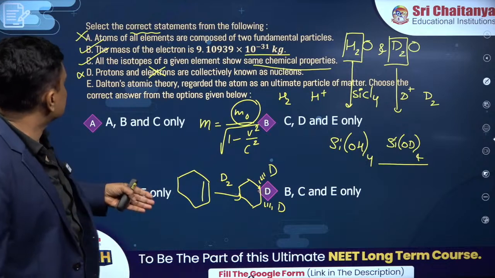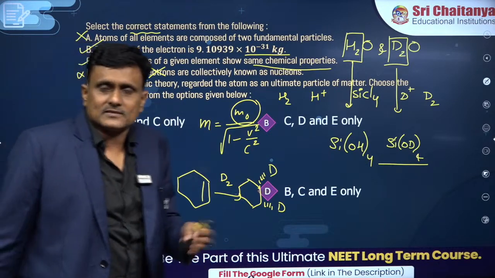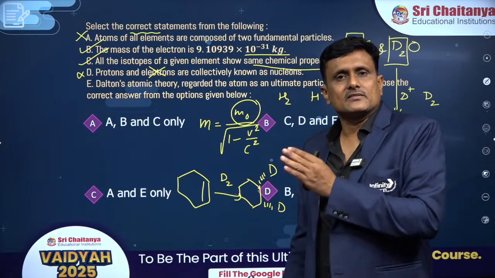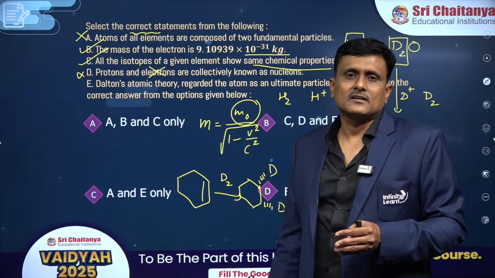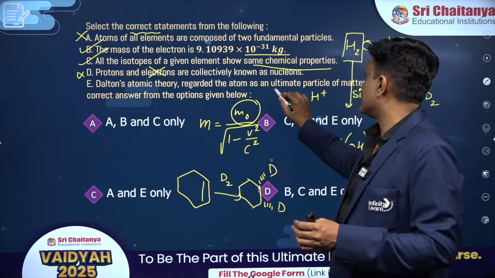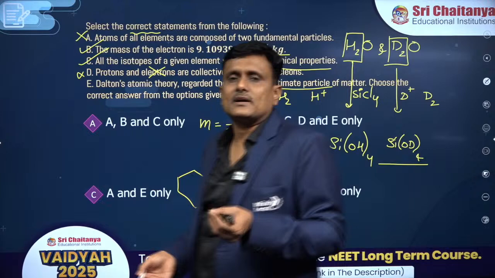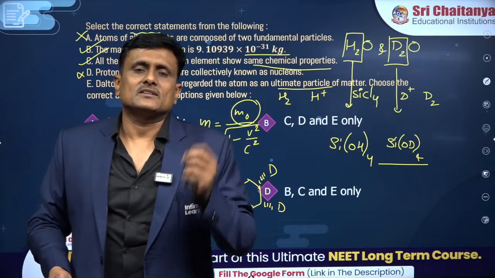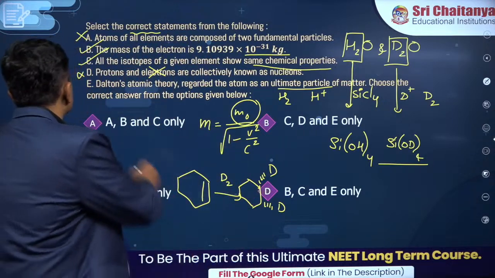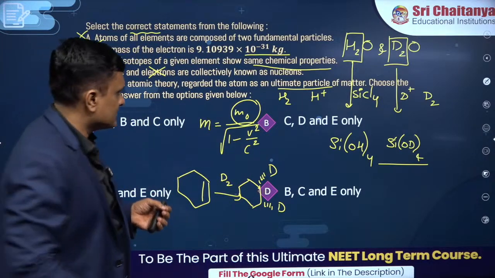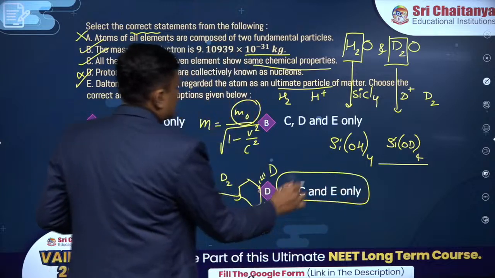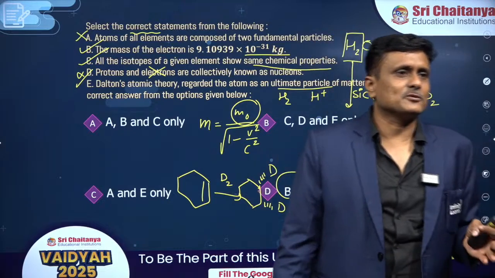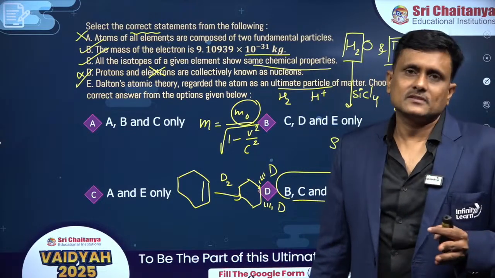Now let's move on to the next statement, Dalton's atomic theory, the basic theory, the starting theory. John Dalton is the one who described the atom as the smallest undivided constituent part of matter, regarded as the ultimate particle of matter. Yes, it is the starting part. Before further investigation was done, it was all about the atom. So this also looks to be okay. So three statements which are correct are mentioned in option D. So we need to be careful while reading these options. Please be careful while reading the options, isn't it?